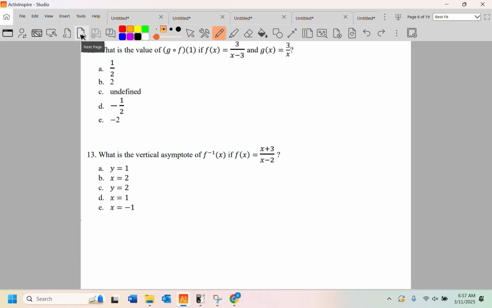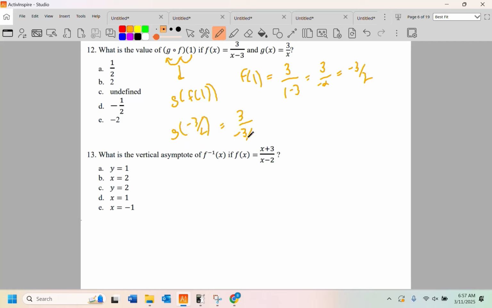All right, number 12, what is the value of g of f of 1 if f of x is this and g of x is that? So this is equivalent to g composed of f of 1. We're going to plug a 1 in and plug the result back. It kind of works like that, work left to right. All right, so let's find f of 1. It is 3 over 1 minus 3, which is 3 over negative 2, which is negative 3/2. You guys probably like decimals because you're funny like that. So now we're going to find g of negative 3/2, and that's going to be 3 over negative 3/2, which is going to be 3 times negative 2 over 3, which is negative 2. Easy peasy lemon squeezy.